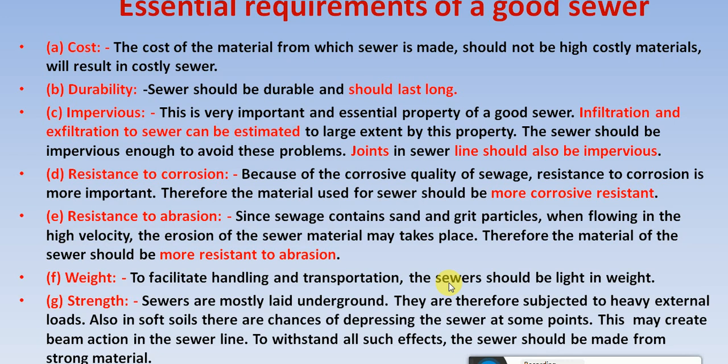Okay, so they don't change their shape and size, and if these solids move at a high velocity in the sewers, then it may cause abrasive action, and the sewer material you are selecting should also be resistant to abrasion.